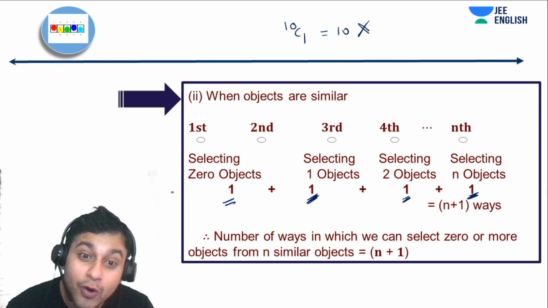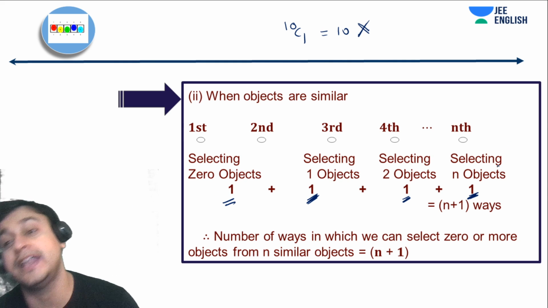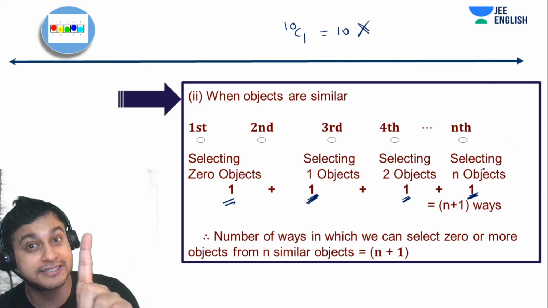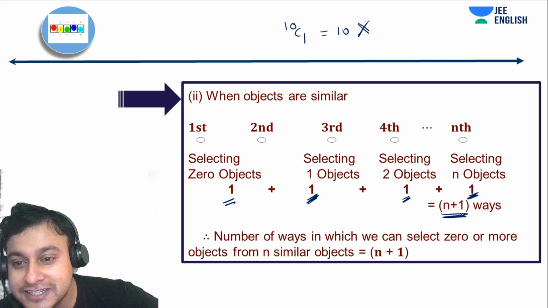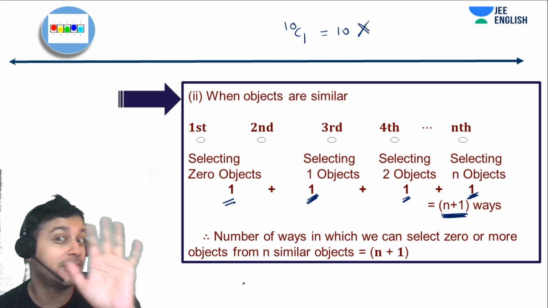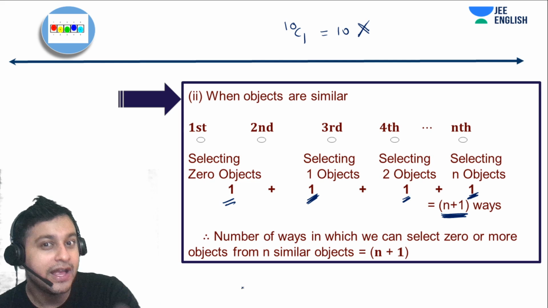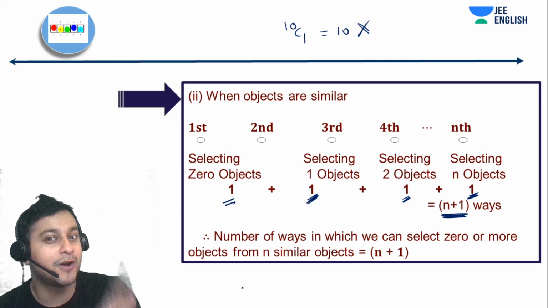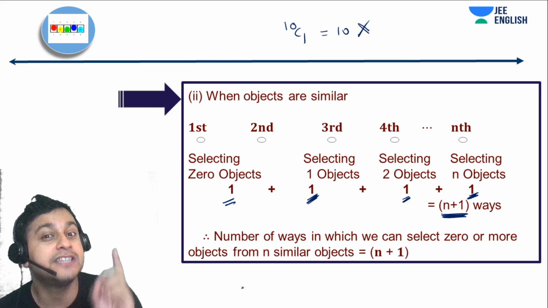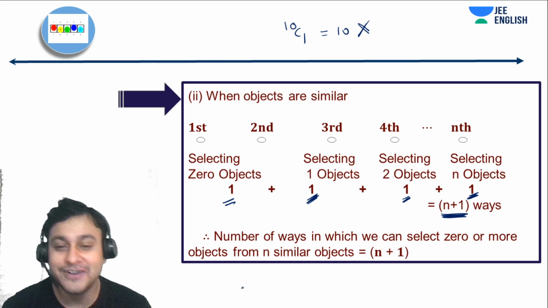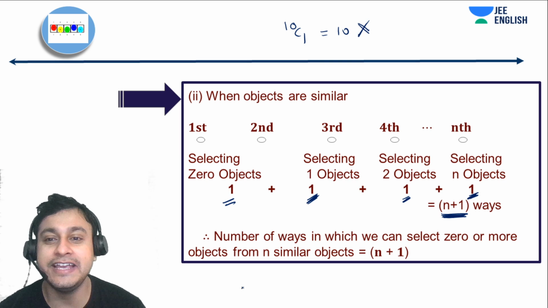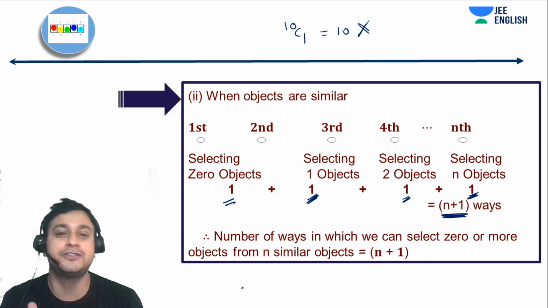So if you add all these things from 0 to n, we have ones and they are added n plus 1 times. So that's why the answer is n plus 1. So if you have got 10 dairy milks in front of you, and if I ask you to pick up 0 or more objects and come, you will say, sir, I have 11 ways of doing it. Right? Okay. So these are very, very easy concepts which we have actually understood pretty well.